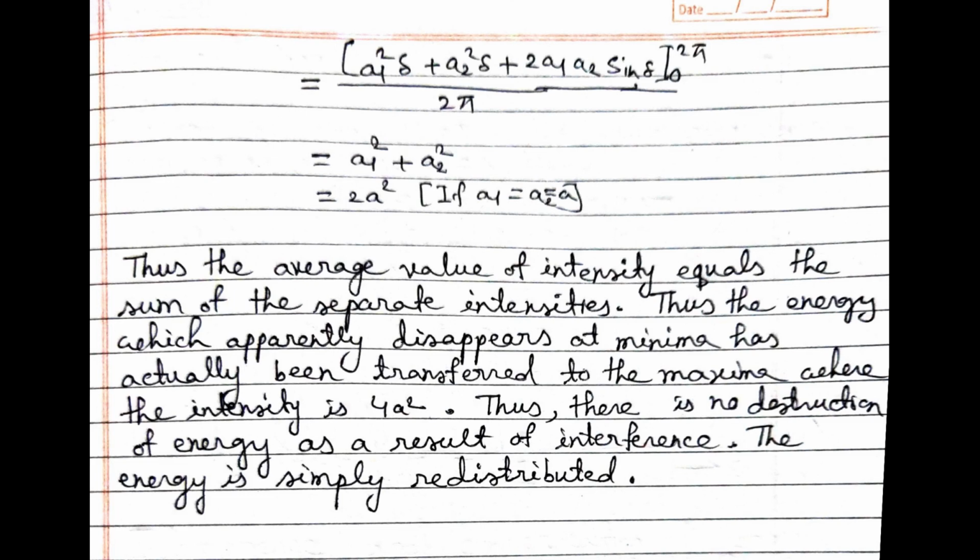We are thinking that at the minima points the intensity disappears. That's not the case. The intensity is distributed to the maxima. Thus, someone can think that the law of conservation of energy is violated, but it is not. The energy is simply redistributed.